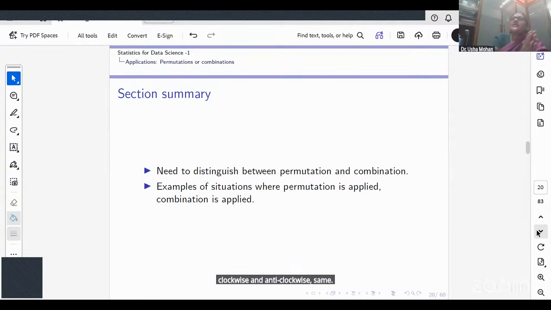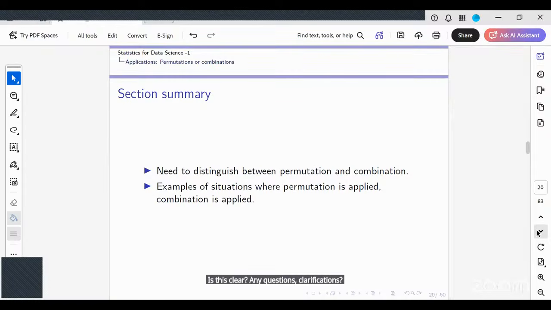If order matters, apply the permutation formula. If order does not matter, apply the combination formula. Is this clear? Any questions, clarifications? No, ma'am. Okay. All good.